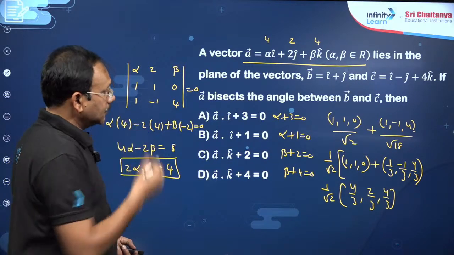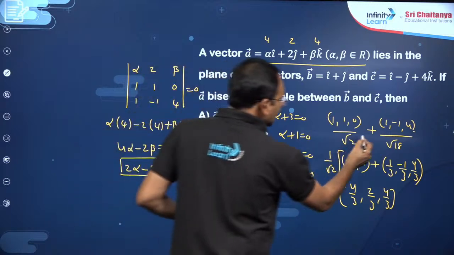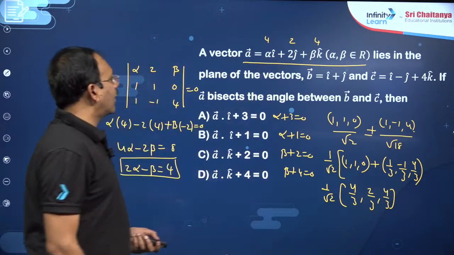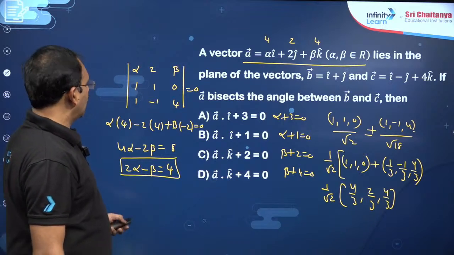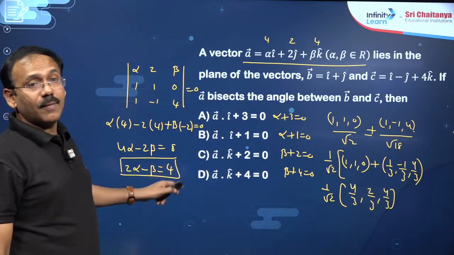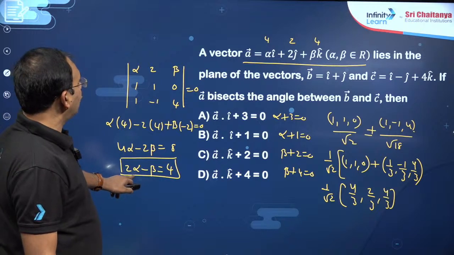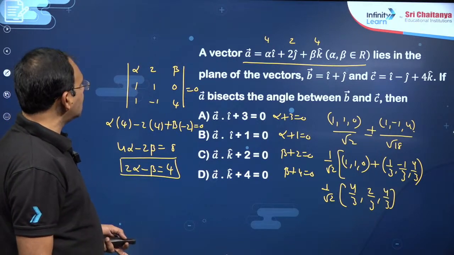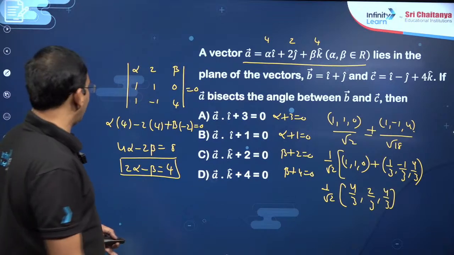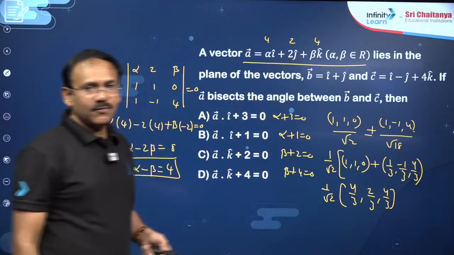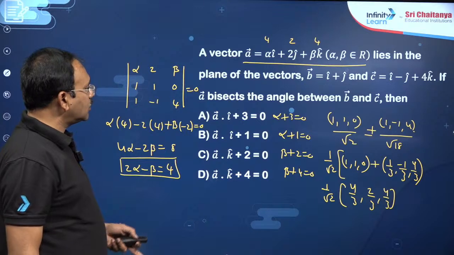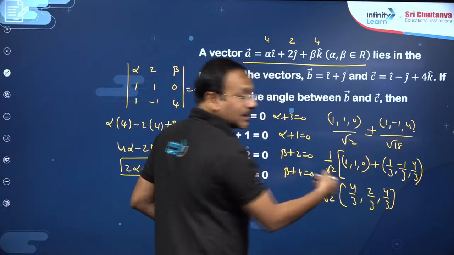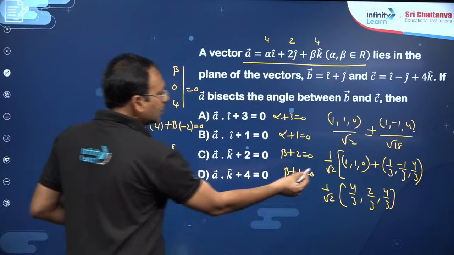Since here you can also take the angular bisector, meaning the external angular bisector, if you take minus, because here alpha and beta accordingly should give like 4, 2, 4. You have to take 2 alpha minus beta equal to 4 also. If you take 4, 2, 4 proportionate to that, you see alpha 8 minus 4 is 4, perfect. So the 4, 2, 4 combination works, and moreover you can also check another combination with minus, because that is the external angular bisector.